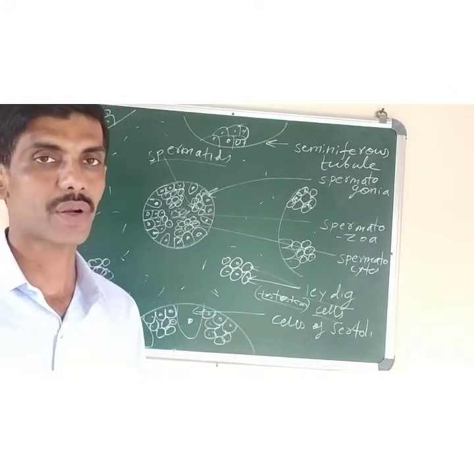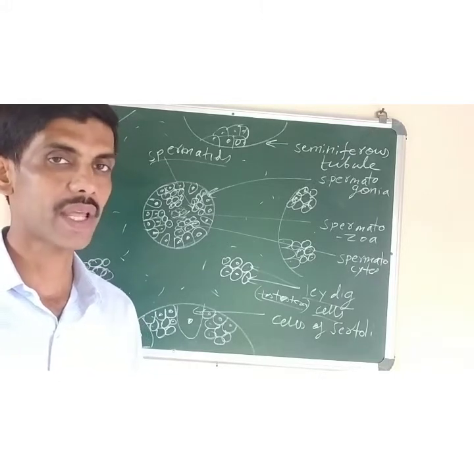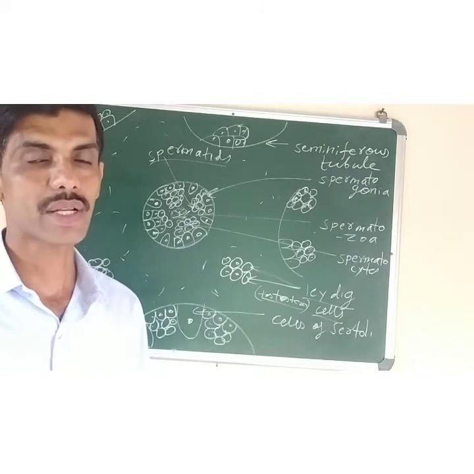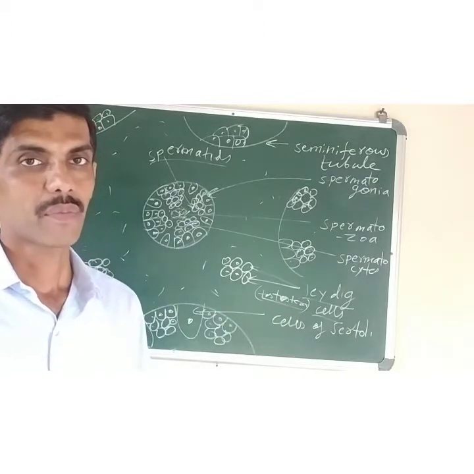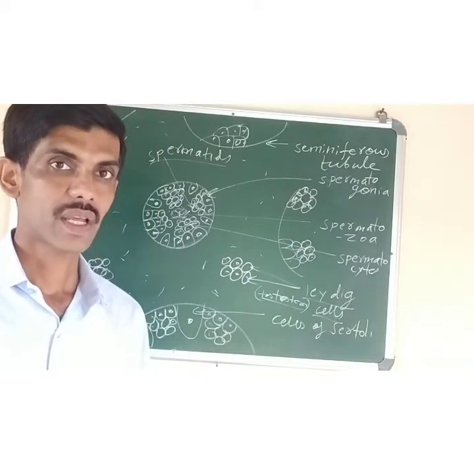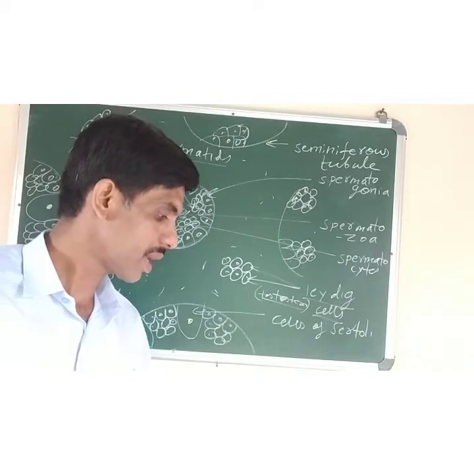For a short duration of time, they are stored there to make them motile and mature. After that, from the epididymis, the sperm cells will move towards the urethra by passing through the vas deferens and then through the urethra that is present inside the copulatory organ.